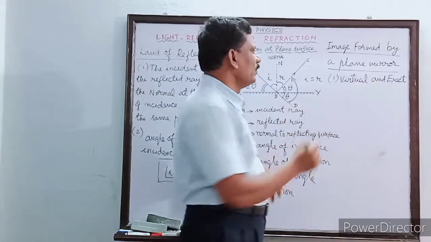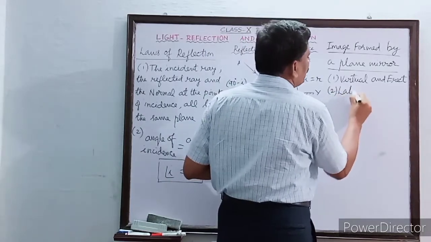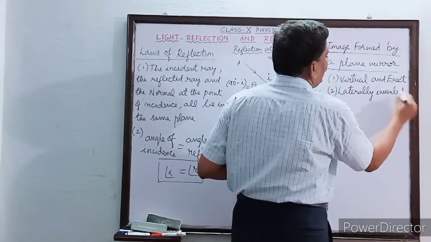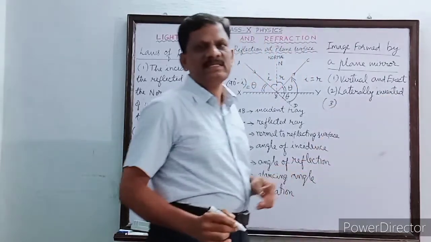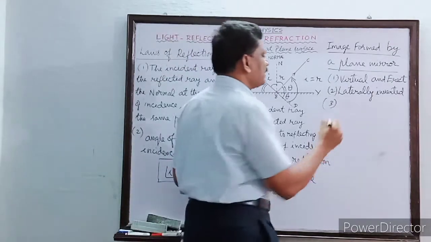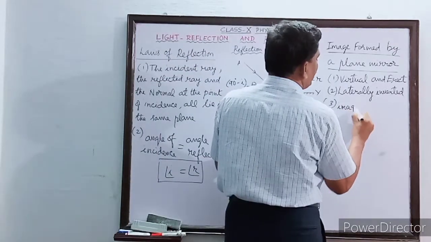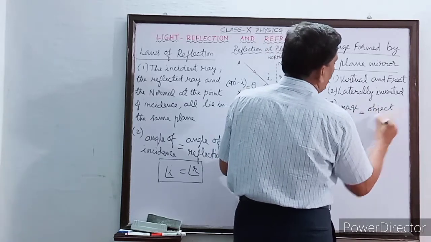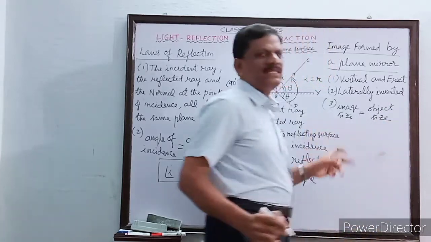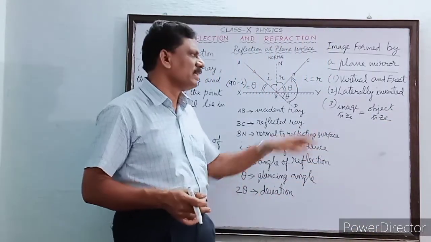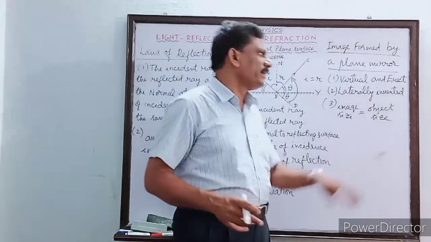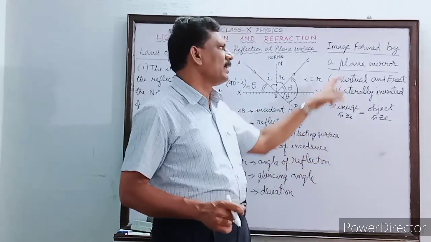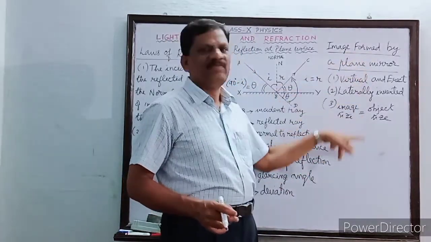Then the second one is laterally inverted. And the third one is that the image size will be equal to the object size. Then the image distance is equal to the object distance. Many other properties are there, but at the 10th standard level you must remember at least these three very important points about the nature of the image formed.